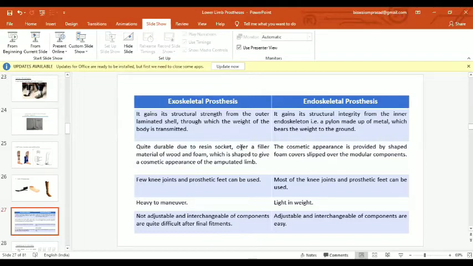And in exoskeletal processes, if after the final fitment of the process, any adjustment or interchange of components is required due to some complications, then it is quite difficult in exoskeletal processes, while in endoskeletal processes it is very easy and easily changed.